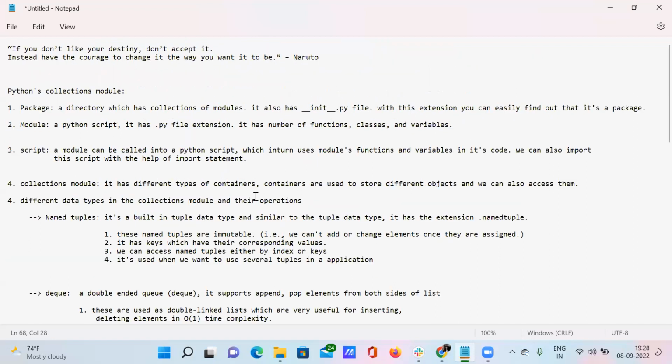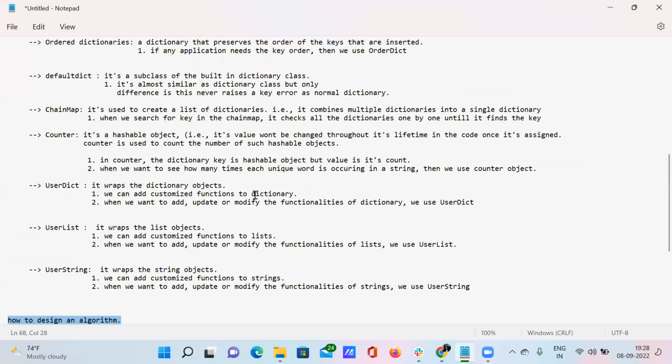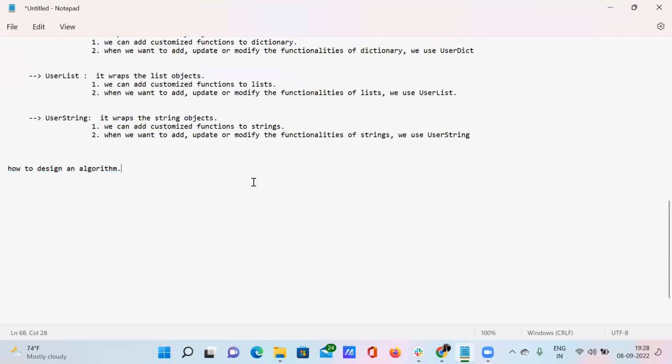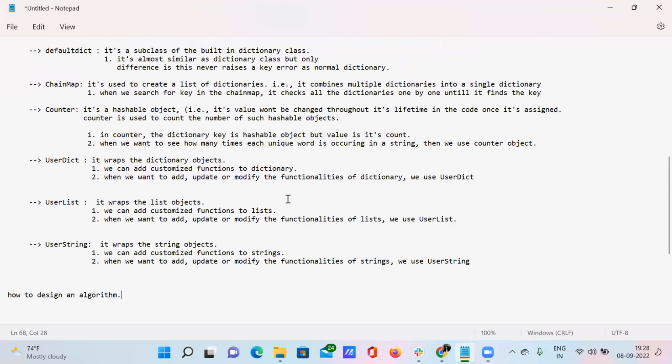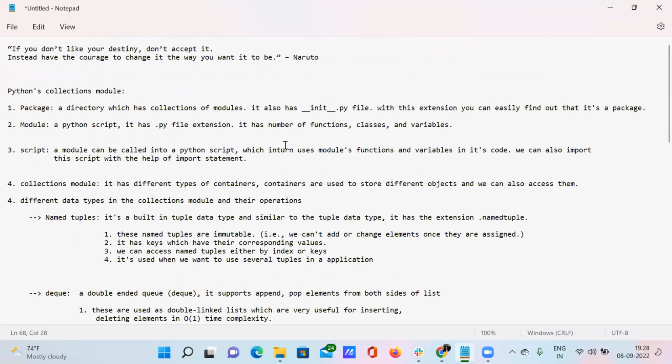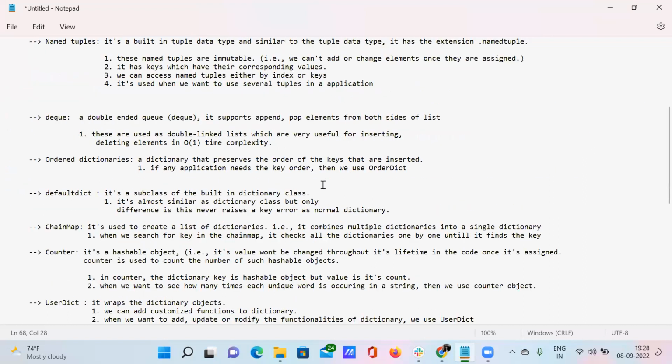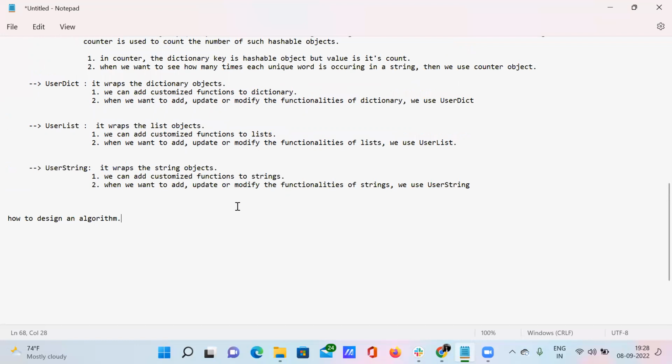So this is what it is. I'm just wrapping up the session. Do watch all the videos of this Python data structures and algorithms playlist. Then only you can understand all the topics which I have just explained.